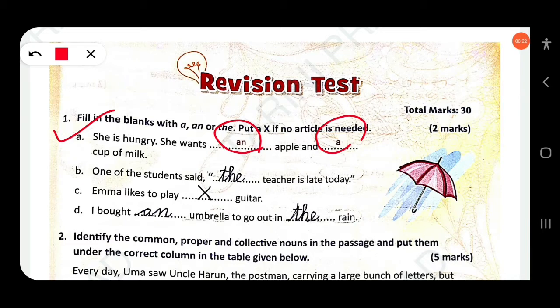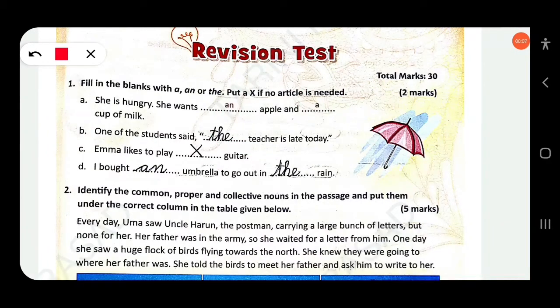One of the students said the teacher is late today. Okay, so here the definite article the will be used. Next, Ima likes to play the guitar. Okay, so you have to use the definite article the. We use the definite article the before musical instruments. Okay, the tabla, the harmonium, the guitar. So, Ima likes to play the guitar.